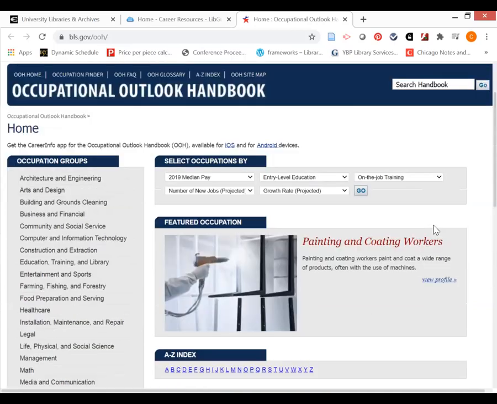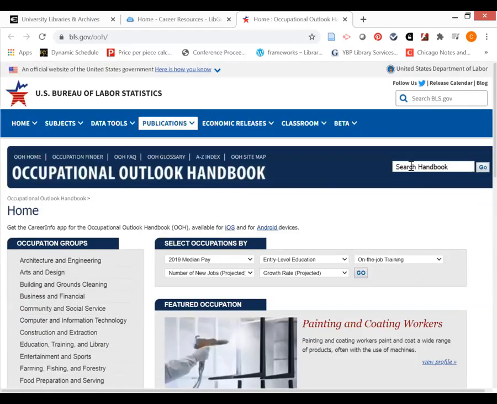So there are a lot of ways that I can search in the Occupational Outlook Handbook. I can also go up here though to the search category, and if I'm fairly certain about my job or career that I want to find out more information about, I can just type in that name. So I'm going to do attorney.